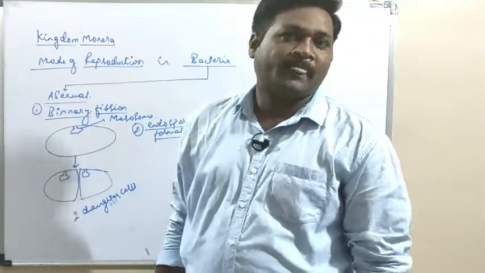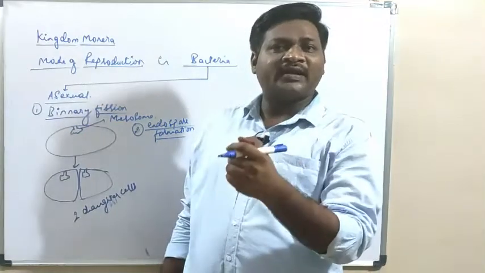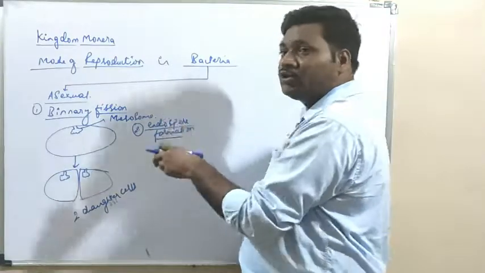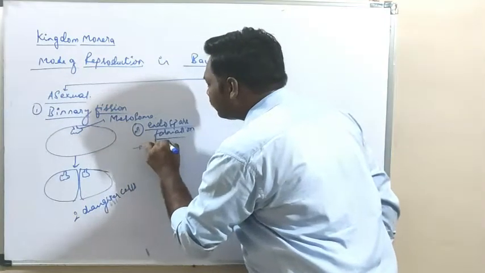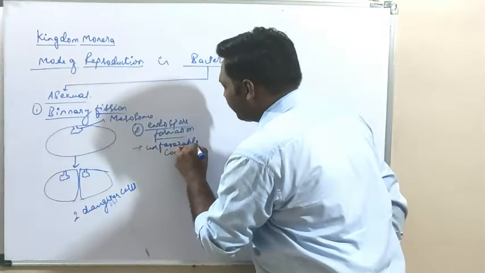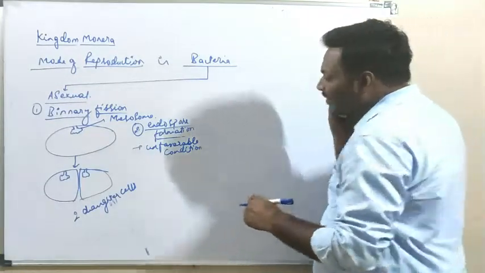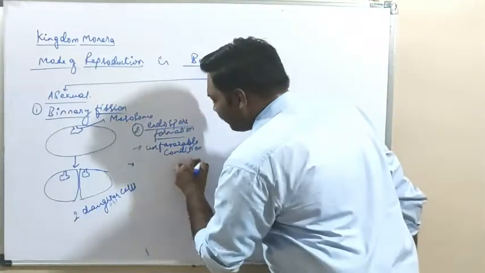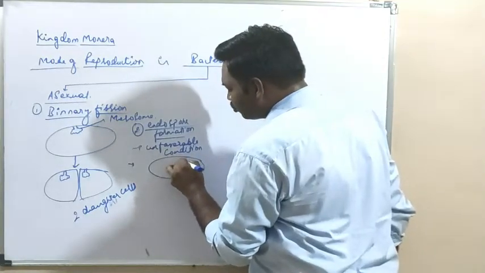Why is it? Because bacteria have a property: they get converted into endospores, or spores, when they are in unfavorable conditions. So what happens in the unfavorable condition? There will be formation of spores. If we look at the bacterial cell, this is the cell wall and this is the mesosome.